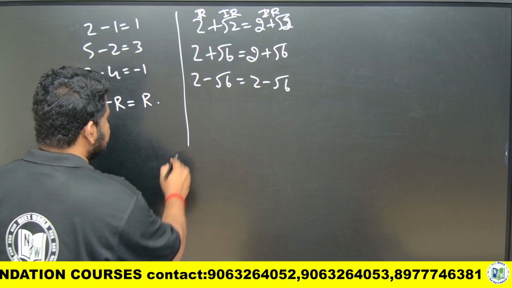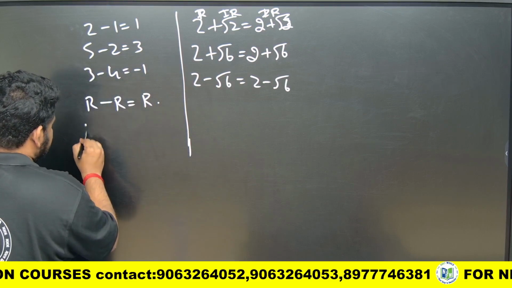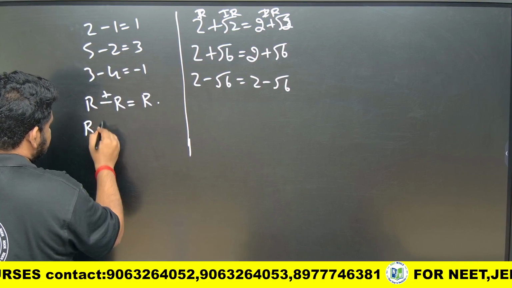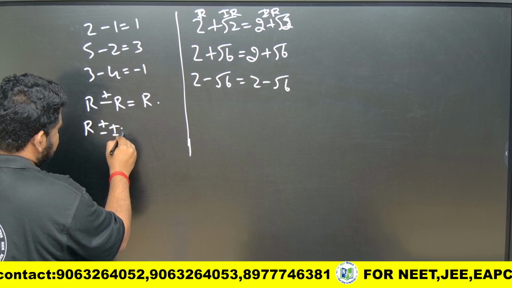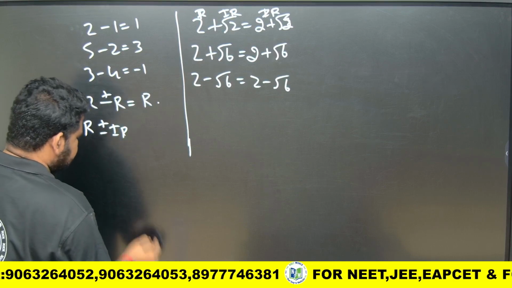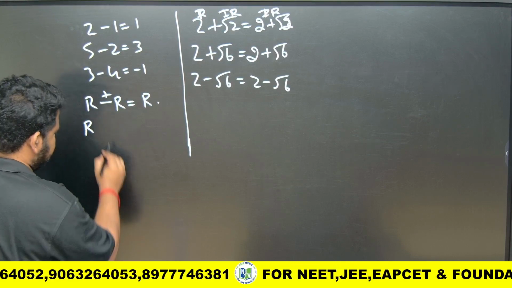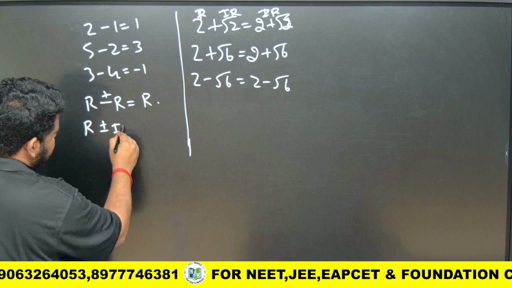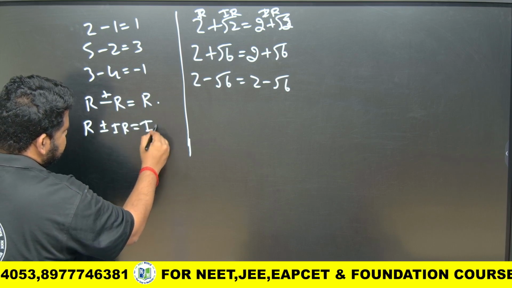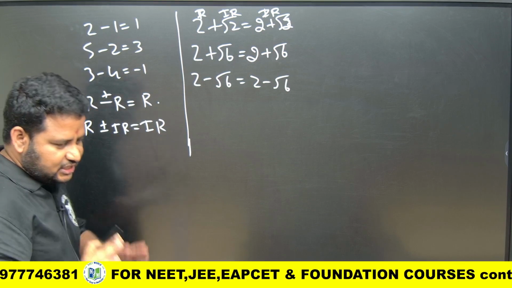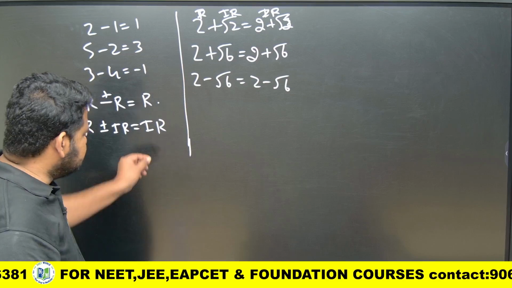Let me write it here. Rational plus or minus irrational gives us what? Rational plus or minus irrational gives us irrational itself. Rational is rational, rational with irrational is irrational itself.